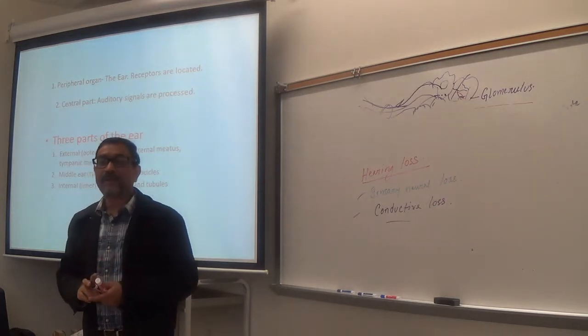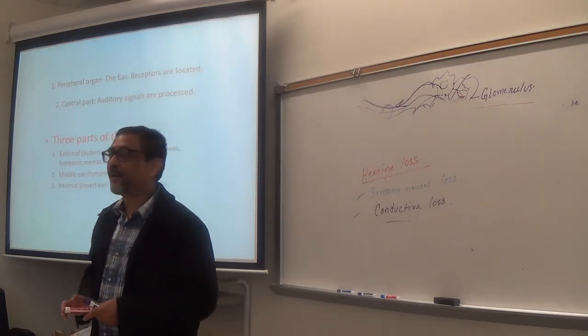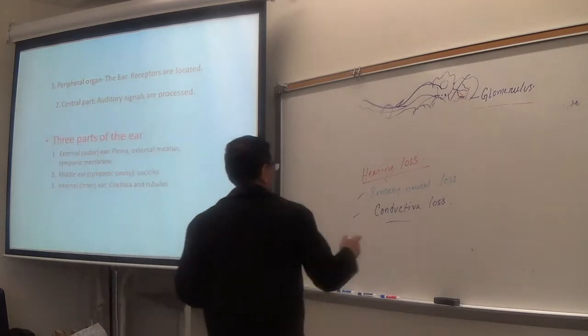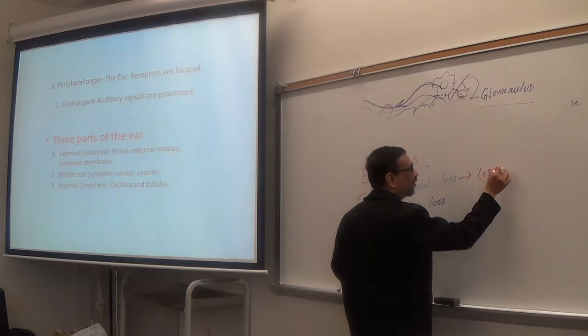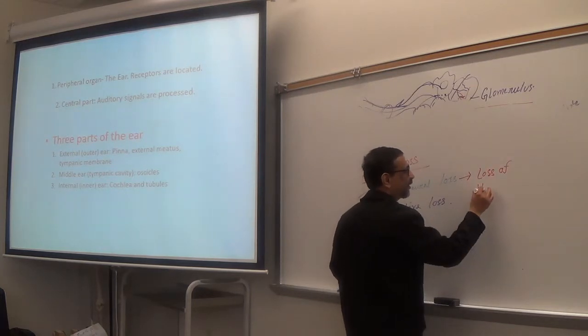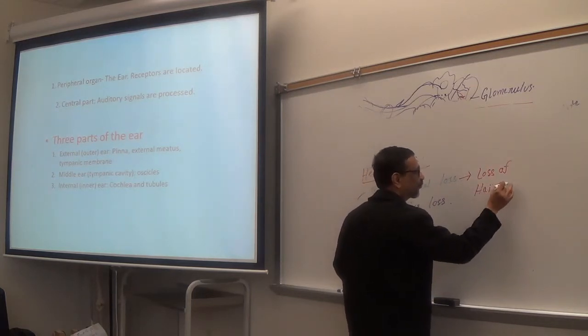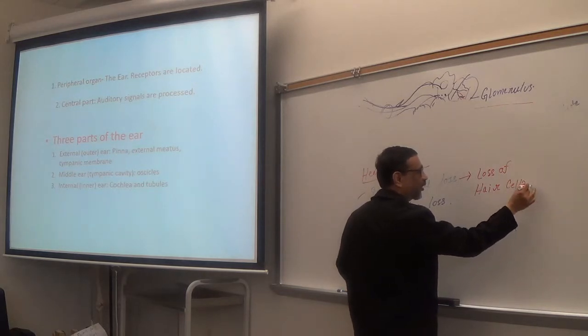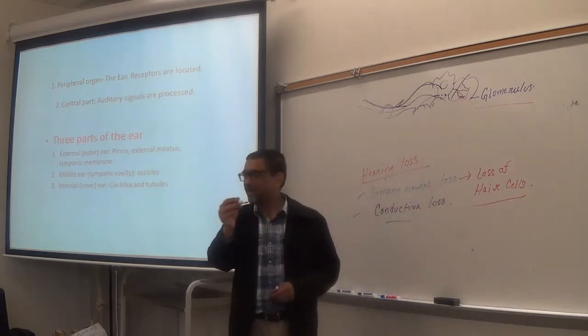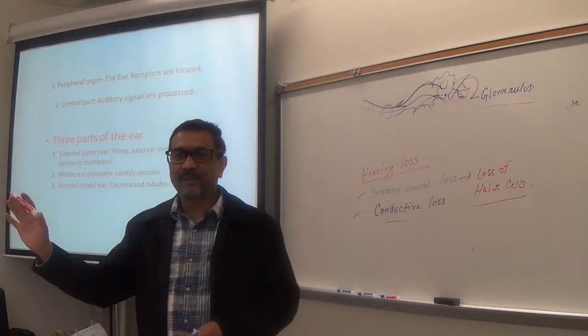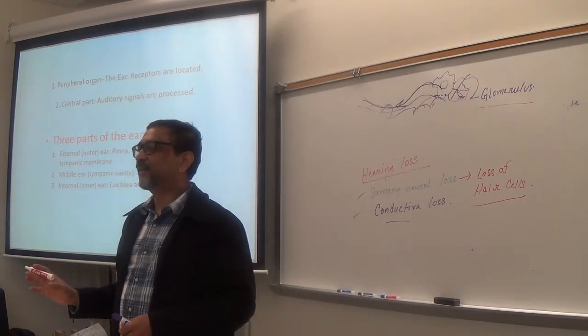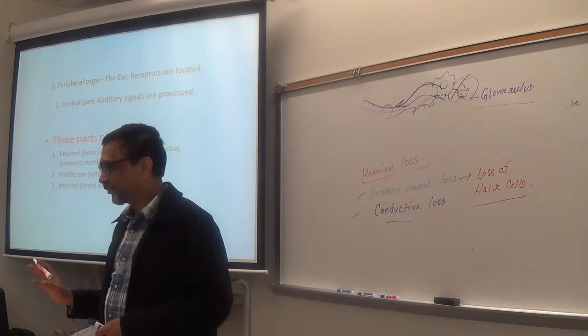Easy to fix. Now, sensorineural hearing loss is very difficult to fix because this is the loss of hair cells in the organ of Corti, in the cochlea. If the hair cells are destroyed or die, is it easy to fix or difficult?